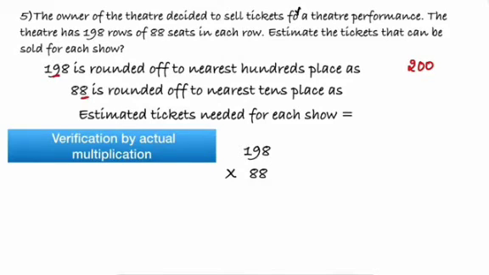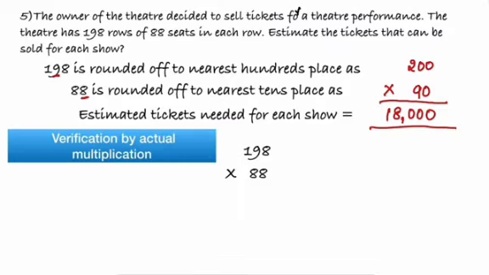So the rounded off number would be 90. Estimated tickets needed for each show is equal to 200 times 90. Children, the simplest way is 9 twos are 18 and have 3 zeros written next to it. The answer is 18,000.